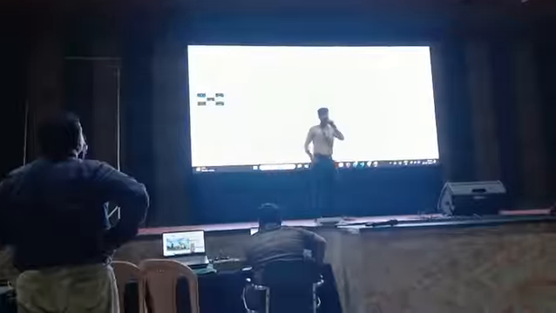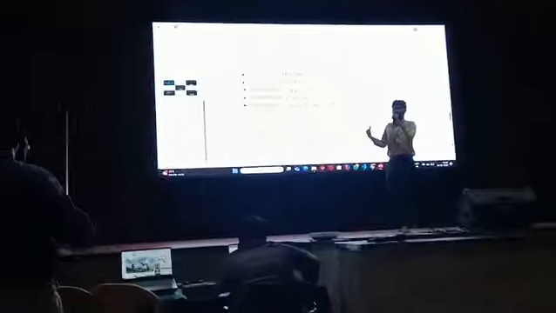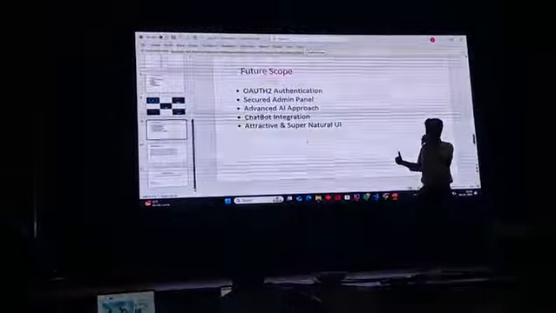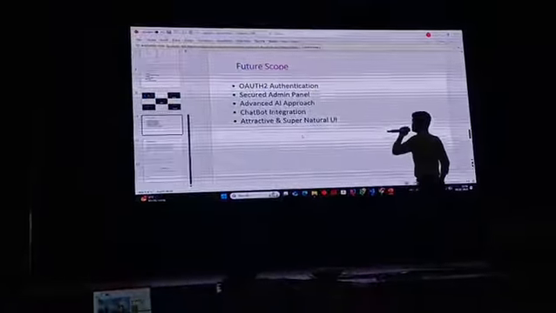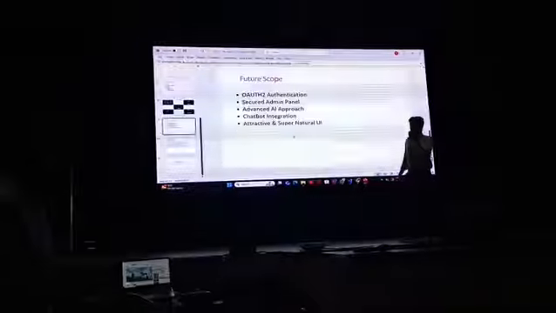These are some things that we are actually lacking in the portal. We will definitely implement this in the future scope: auto authentication, which uses a JWT filter chain.